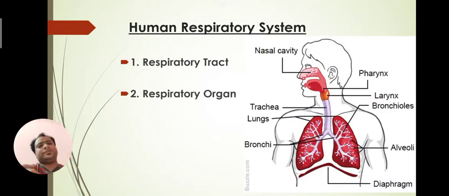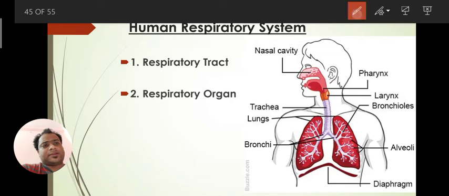We'll start with the human respiratory system. Like the digestive system we saw in the nutrition process, here it is the human respiratory system. It is a very complex, sophisticated system in the body, totally different from the digestive system, divided into two parts: respiratory tract and respiratory organ.